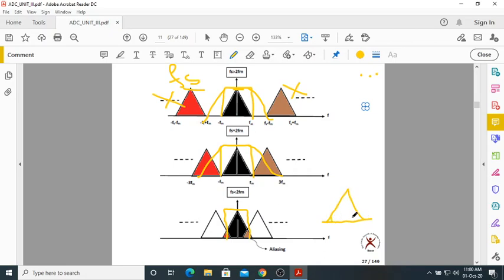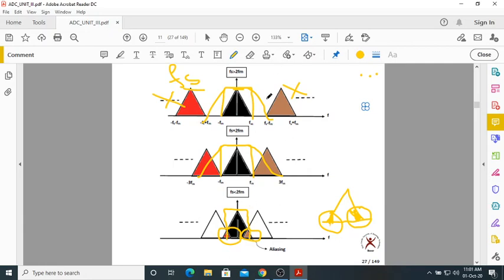You get a spectrum like this. The spectrum is corrupted. You're getting some overlapping spectrums, so you don't get your original spectrum. You can observe very clearly that some overlapped portions come into the picture. So the reconstruction is possible only when Fs is greater than or equal to 2fm. In the third case, where Fs is less than 2fm, recovery or reconstruction is not possible even though you use an ideal low pass filter.